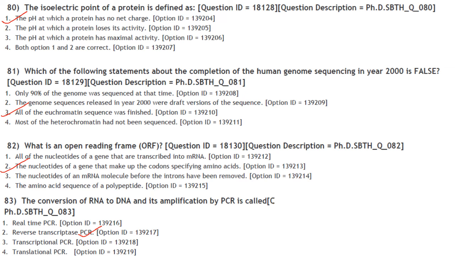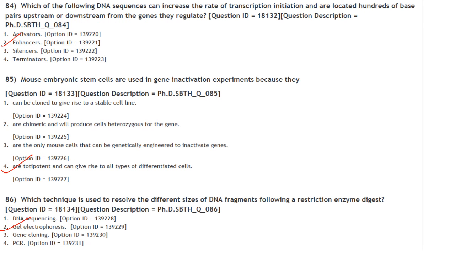Answer is option 2. The conversion of RNA to DNA and its amplification by PCR is called reverse transcriptase PCR. Answer is option 2. Which of the following DNA sequences can increase the rate of transcription initiation and are located 100s of base pairs upstream or downstream from the genes they regulate? So they have asked for DNA sequences and it is enhancers.